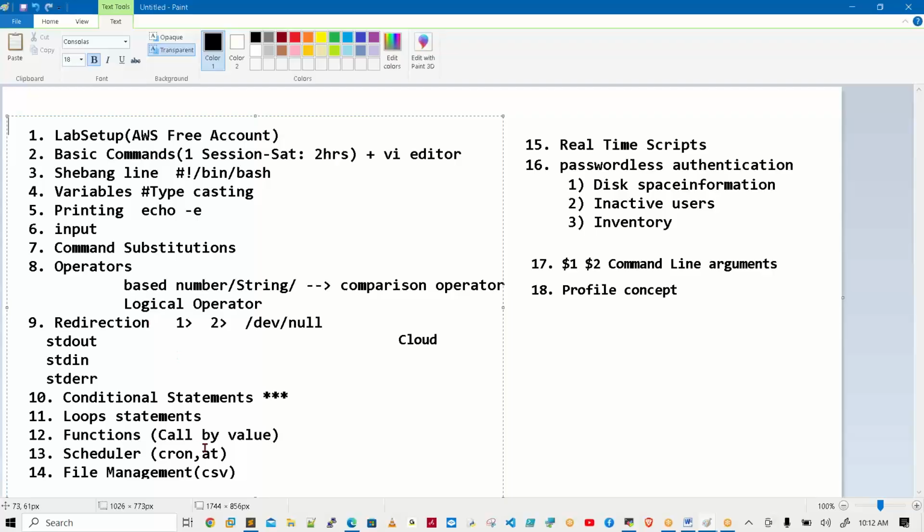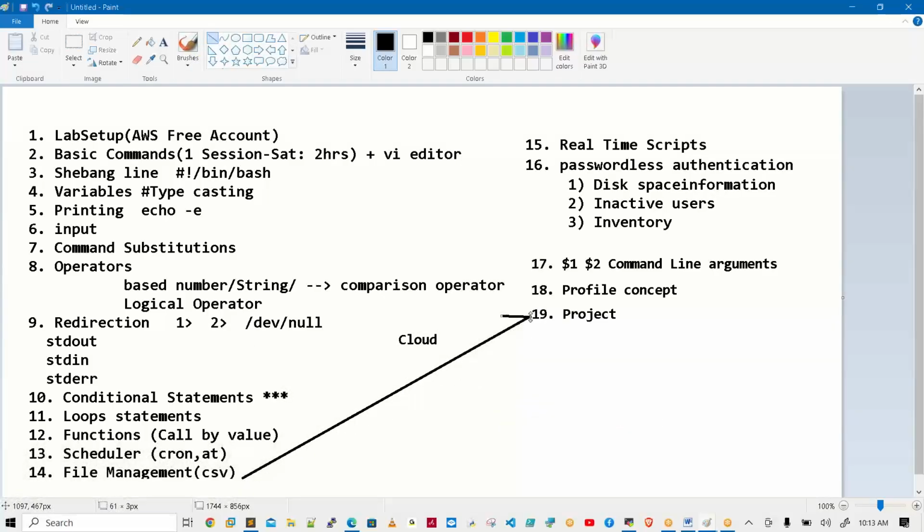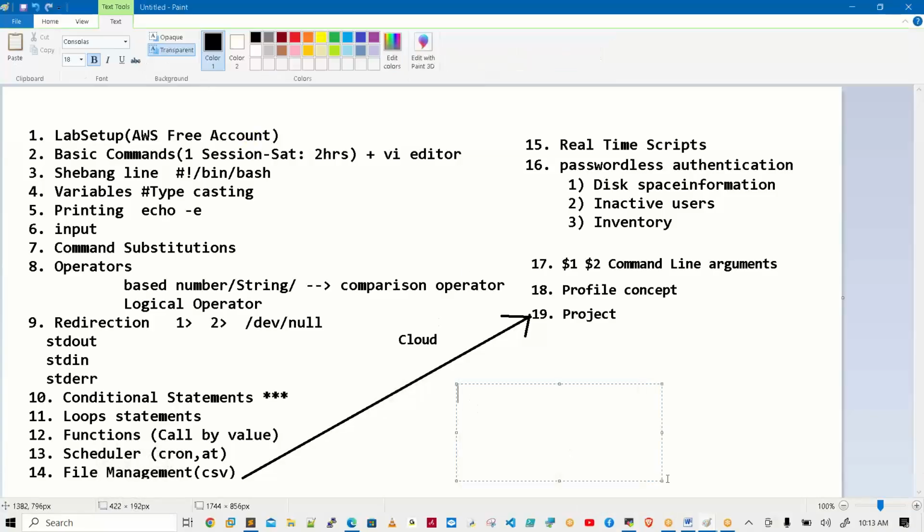Every pin to pin automation concept I will explain, even including one project. This is a new thing I am announcing. Why? Because when we know the CSV format concept, I have added one project. Based on this, we will write one project also. But I guarantee that after this, you can write the script for any type of requirement. It's a 30 days training, 30 hours.